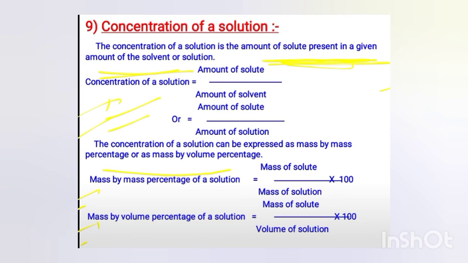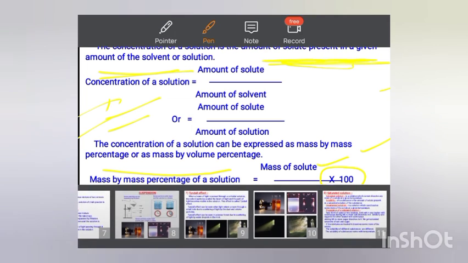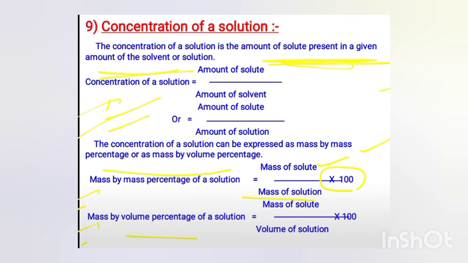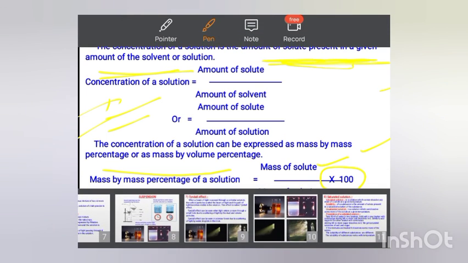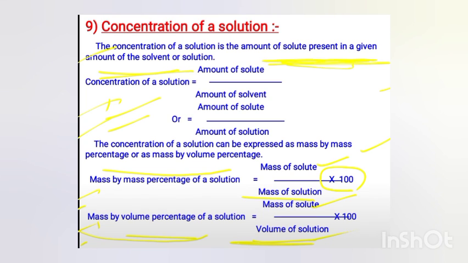Concentration can be expressed by mass. The formula is: mass of solute divided by mass of solution, multiplied by 100. For mass by volume, above we write the mass of solute, and in the denominator we write the volume of solution, multiplied by 100. These are the methods by which we can find out the concentration.